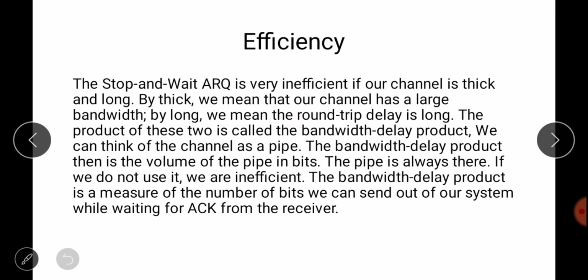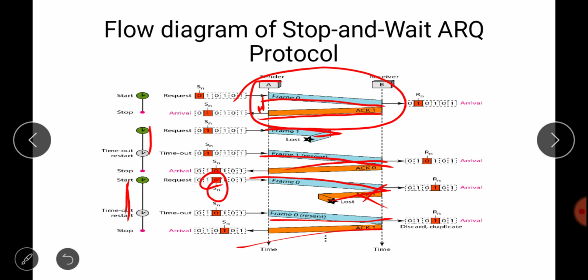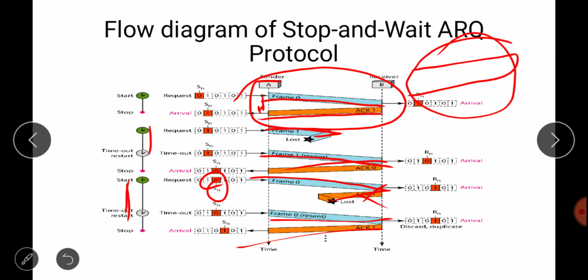Stop and wait ARQ is very inefficient if our channel is thick and long. We have bandwidth available, but we are not using it. By thick we mean that our channel has a large bandwidth. By long we mean the round trip delay is long. Round trip delay is nothing but sending a frame and receiving the acknowledgement. So round trip time is the total time taken by one frame.